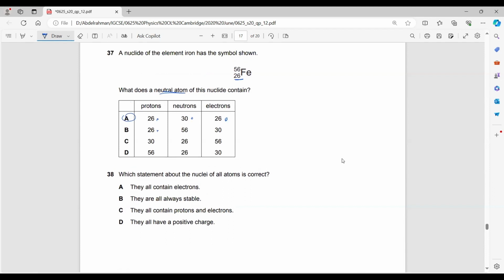Which statement about the nuclei of all atoms is correct? They all contain electrons? They are always stable? No. They all contain protons and electrons? No. They all have a positive charge. Yes. We're talking about the nuclei. The nucleus of any atom would have a positive charge.